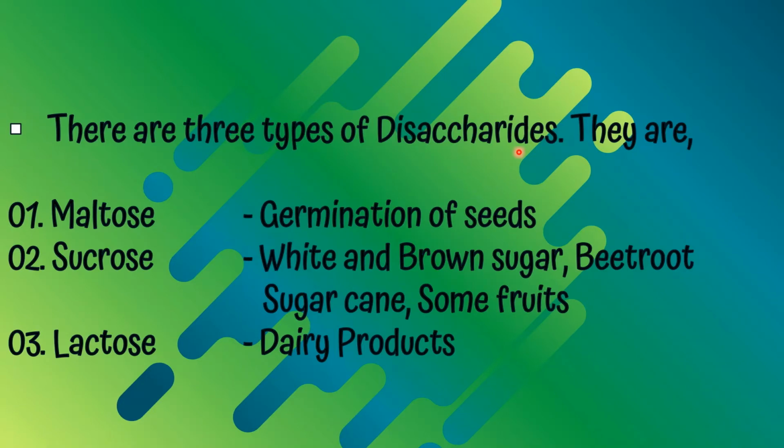There are three types of disaccharides. They are maltose, present in germination of seeds. Sucrose, white and brown sugar, beetroot, sugarcane, some fruits. Lactose, dairy products. Dairy products mean milk-based products.